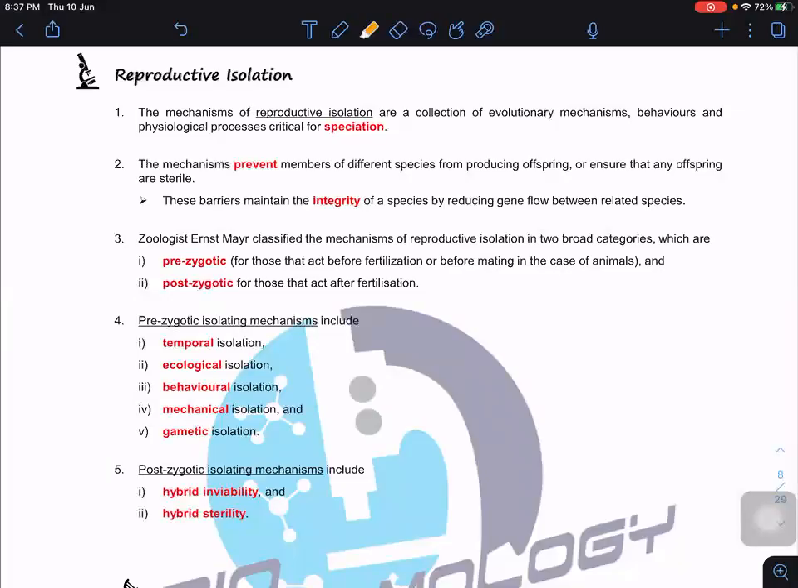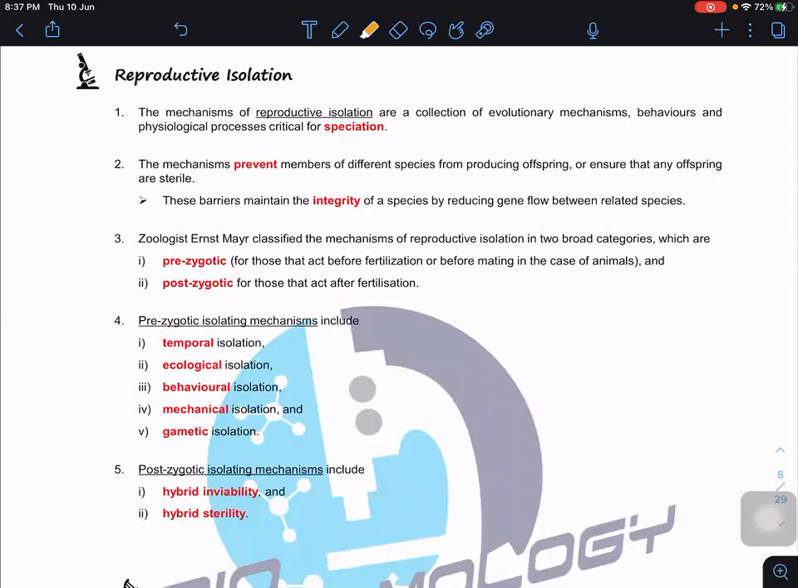So we continue with reproductive isolation. Again, reproductive isolation. What is this reproductive isolation? We always see reproductive isolation. What does reproductive isolation really mean here? When we talk about reproductive isolation, it's very, very important. You have to understand the concept of reproductive isolation.